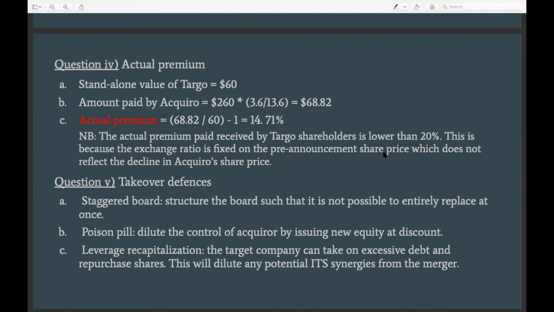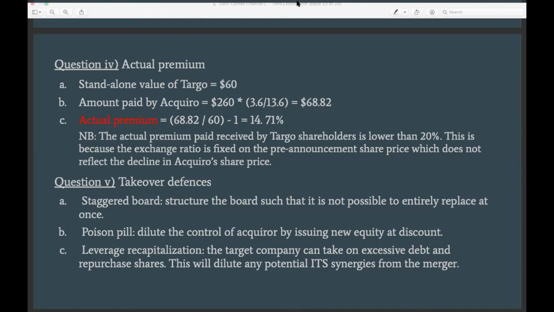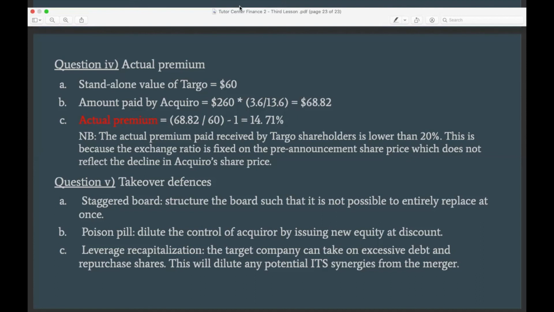So usually this is also quite an important consideration in M&A transactions, especially if the offer amount is going to be paid with the stock of the acquiring company. It's very important to understand how the price would be after the transaction, right? Because this would determine the actual value to the shareholders, right?